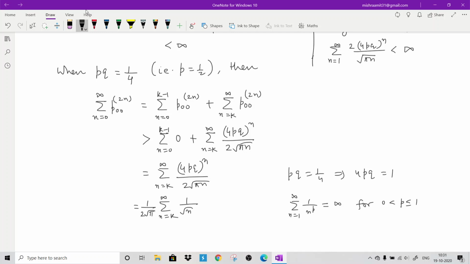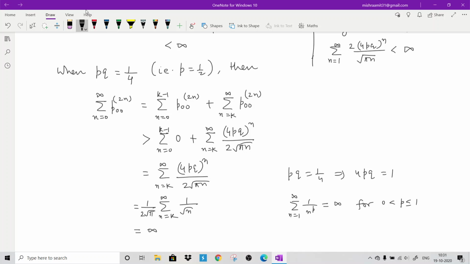If you remove some finite number of elements, the series will also be divergent, because this is removing just some finite number of elements. So there is no problem. This series will be a divergent series. And what you are saying is that this series is bigger than a divergent series, so of course this left hand side series will also diverge.